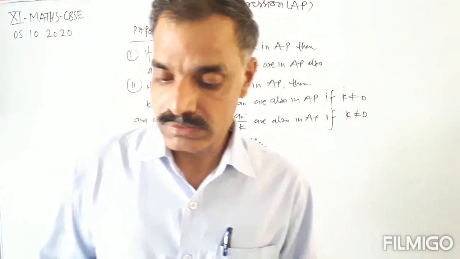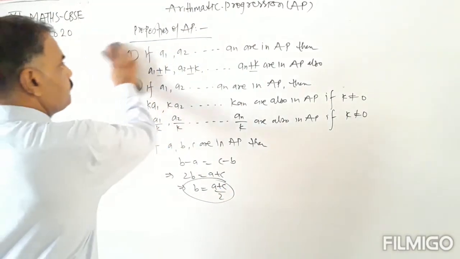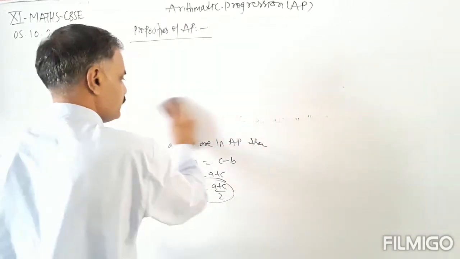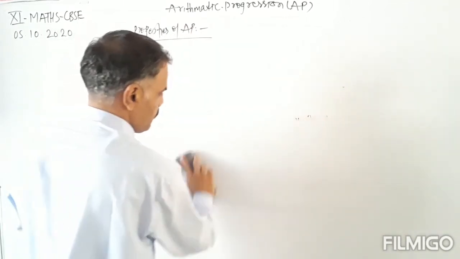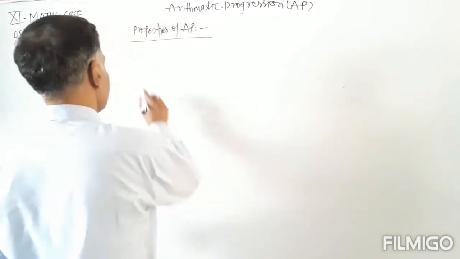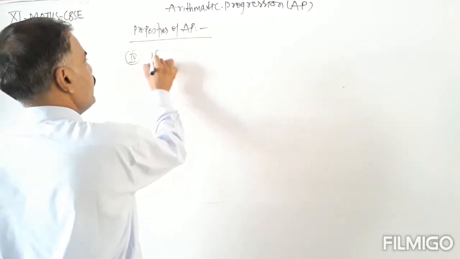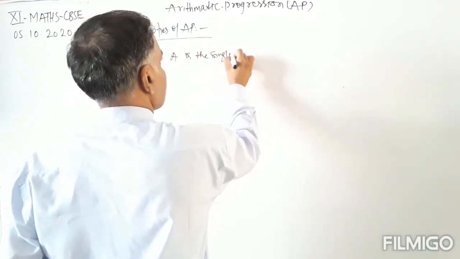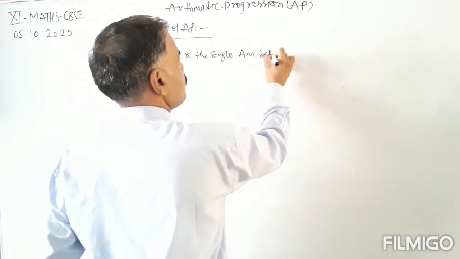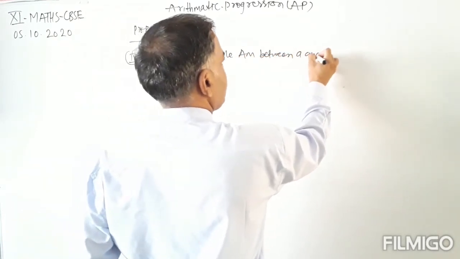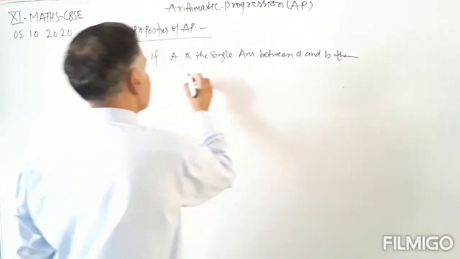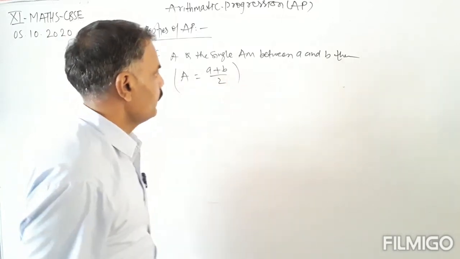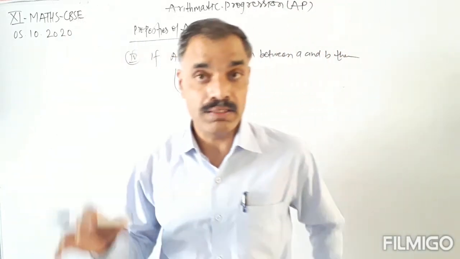Okay. The next property, property number 4, is about the arithmetic mean. If A is the single arithmetic mean between a and b, then A is equal to (a plus b) divided by 2.